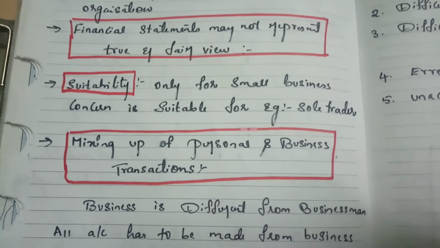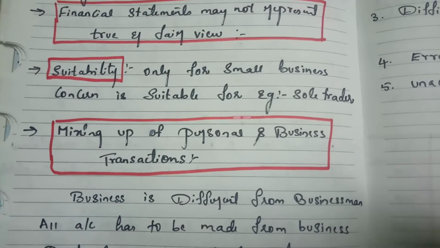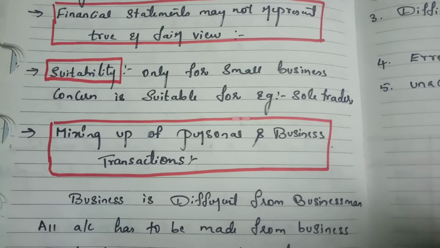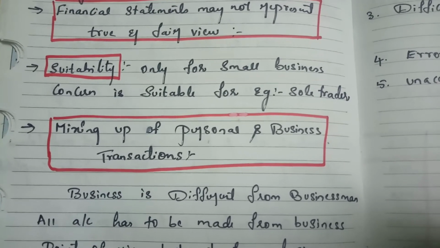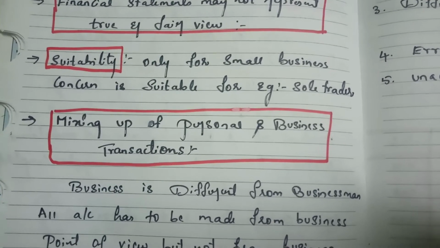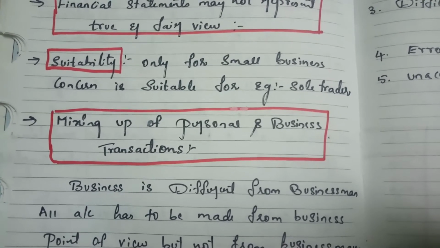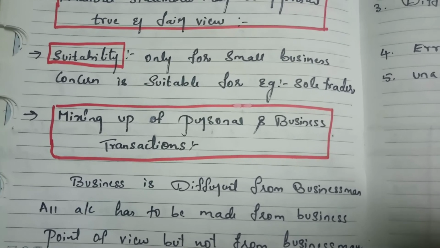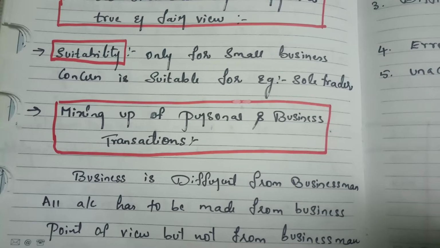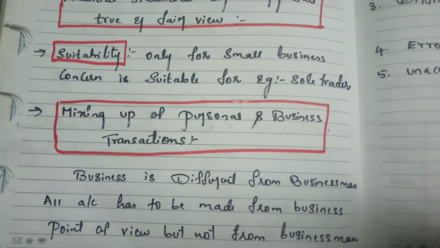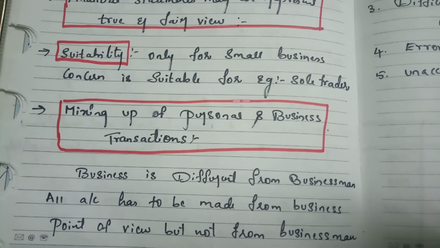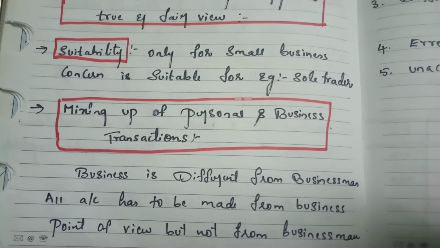Then mixing up of personal and business transactions. What is mixing up of personal and business transactions? We have a concept in accounting called the business entity concept. Here, the business is different from the businessman. All the accounts we have to maintain from the point of view of the business, but not from the point of view of the businessman. But here, if they are maintaining a single entry system, they are going to club everything, the personal account, the business account, everything.